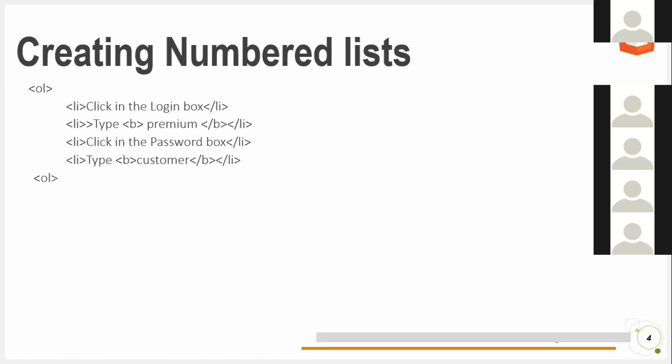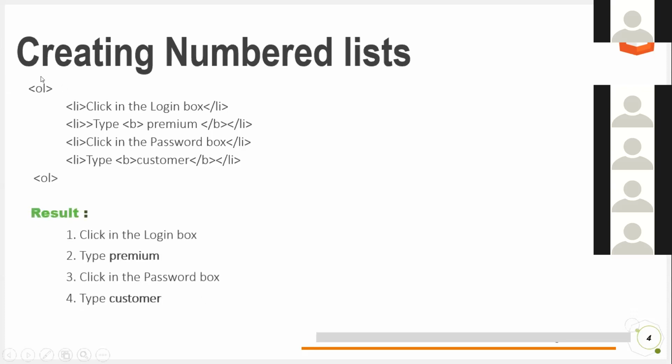So for the list tag, we're learning two types. There are two types in HTML: numbered list and bulleted list. First we are learning the numbered list. For the numbered list, use the tag OL. As you can see, use the tag OL. Let me just open a folder. So guys, I just created a new folder.